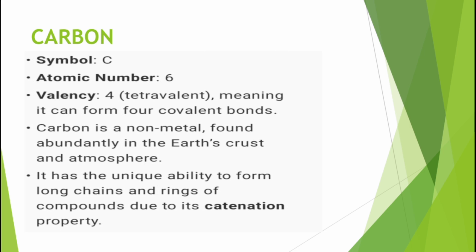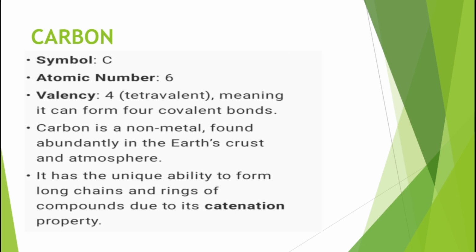We are all familiar with this word carbon. It's an element of the periodic table. And what is the symbol of carbon? It's C. And its atomic number in the periodic table is 6, the sixth element. Then the valency of carbon is 4, which means it is a tetravalent element. What is the meaning of valency?